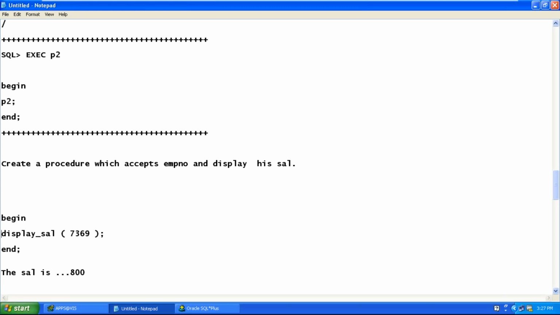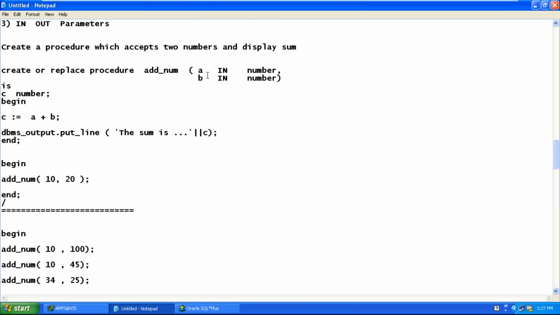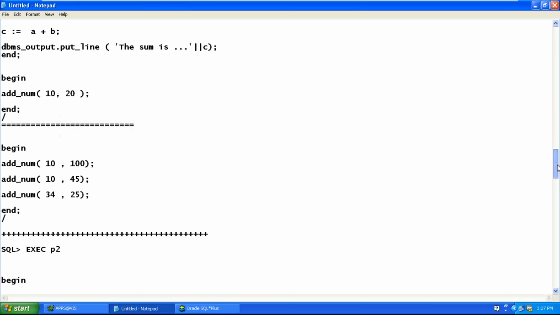Can you frame a procedure which will do this task? What is the name of the procedure we are planning to create? The name is display_salary. How many parameters should the procedure have? Only one parameter. What type should it be? It should be of number data type. You can use this as a reference. This is how to create a procedure with parameters.